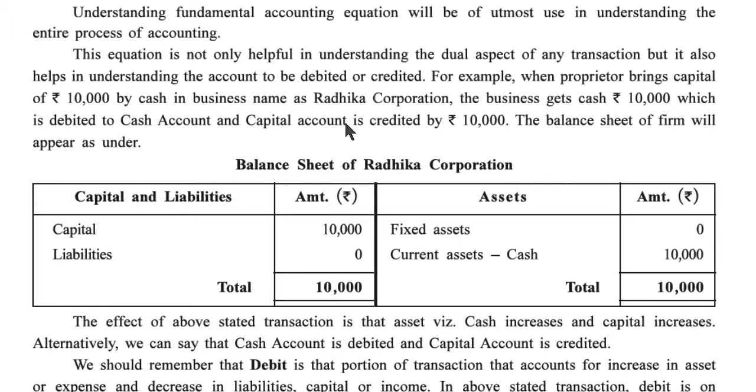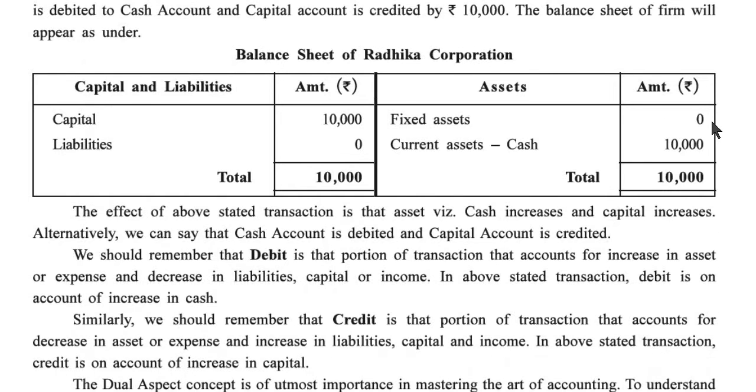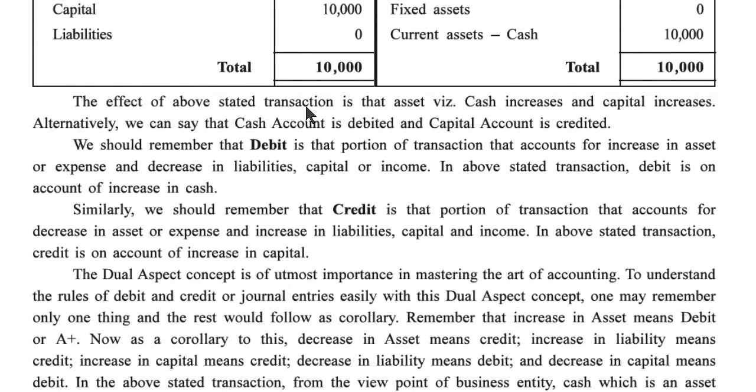The balance sheet of the firm will appear as under. Balance sheet of Radhika Corporation: fixed asset 0, current asset cash 10,000, capital 10,000, liability 0. So the total of liability and capital, and of assets, is 10,000. The effect of the above stated transaction is that the asset, that is cash, increases and capital increases. Alternatively, we can say that cash account is debited and capital account is credited.